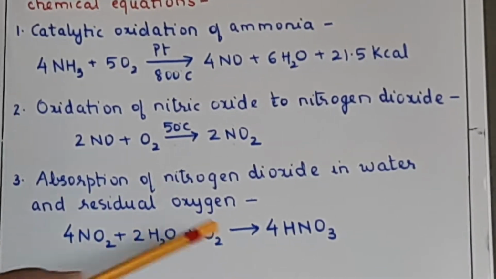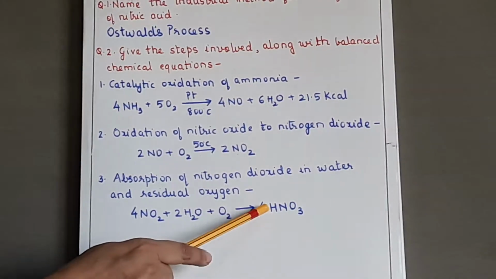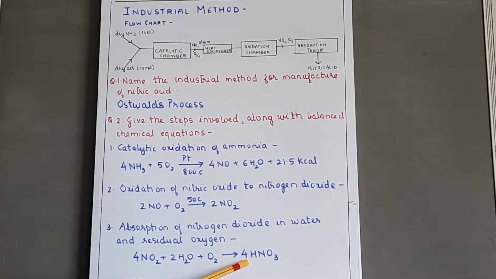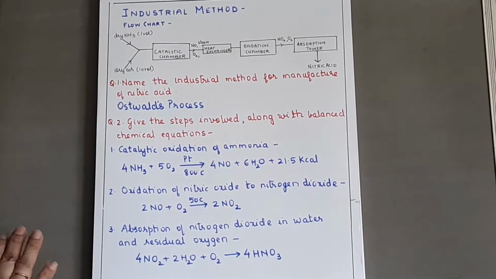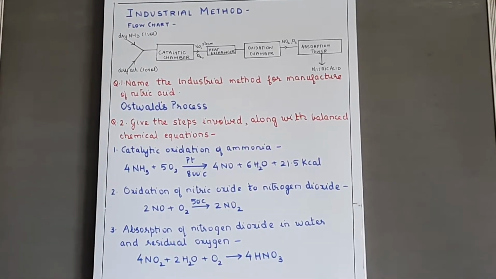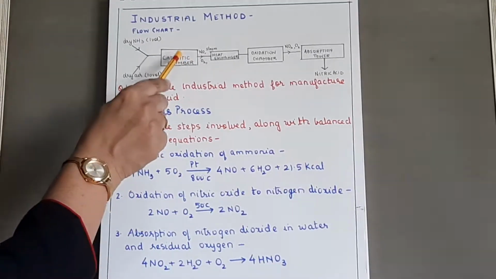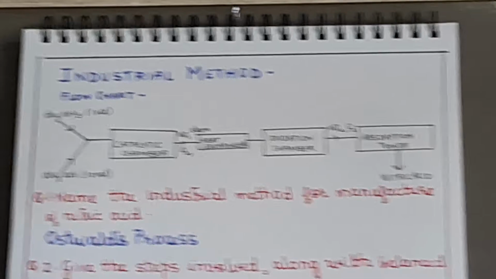Okay, so this nitric acid which is collected by this method, Ostwald's process, is dilute nitric acid, that is 50% nitric acid. Okay, is it clear? So this is our industrial method for preparation of nitric acid. Now sometimes they can give you the flow chart and ask you to name these boxes, so you should know how to make that flow chart.